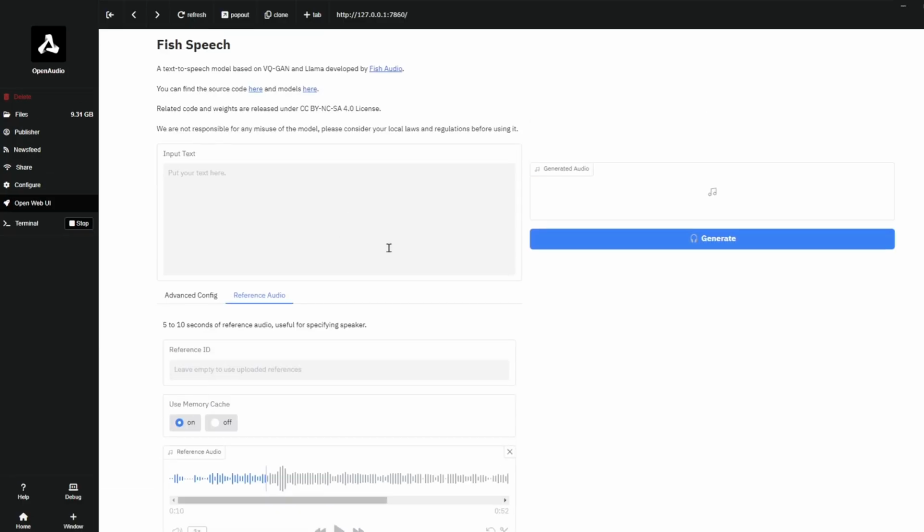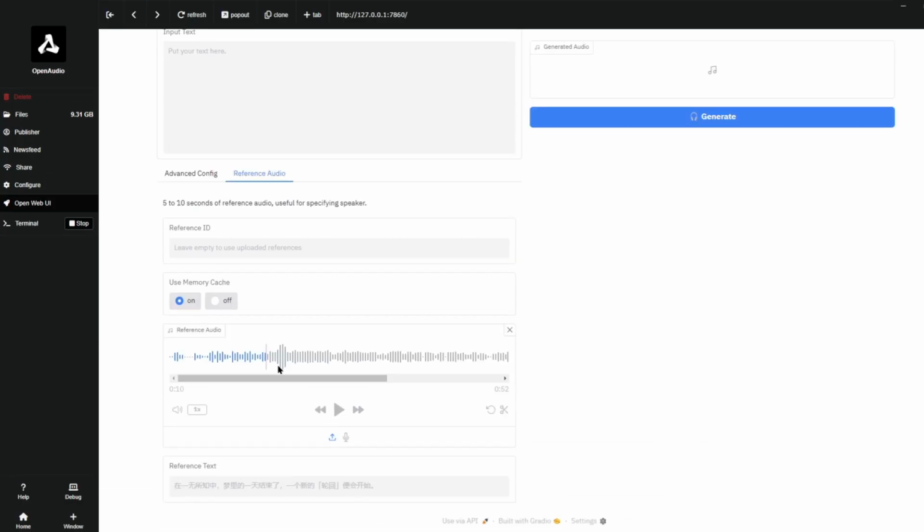Now this is a pretty cool app, and so the way it voice clones is when you give it the reference audio, it's going to take the cadence, the style, and the voice, and it's going to clone it onto whatever you put in here in the input text. So here's the sample reference audio.